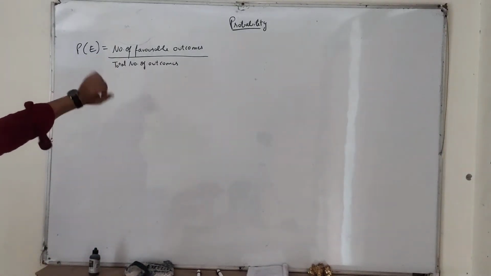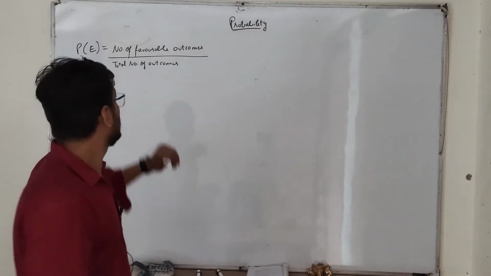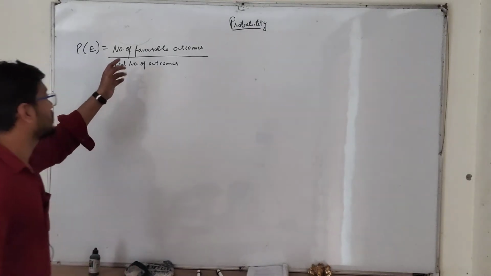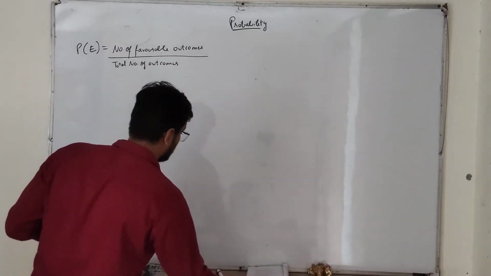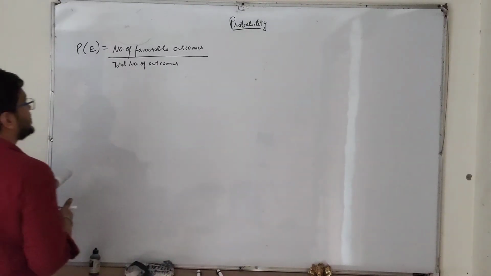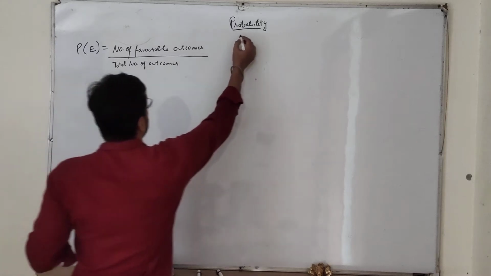So this is the formula for probability of any event E. Probability of any event E is equal to number of favorable outcomes upon total number of outcomes. So let's start the exercise directly. Exercise 15.1, chapter 15.